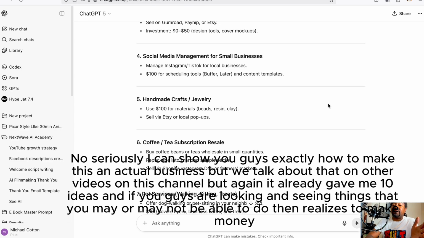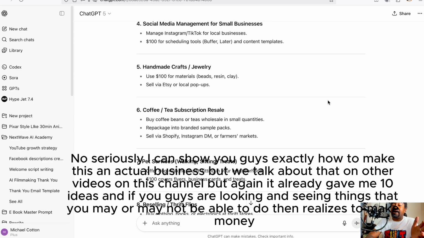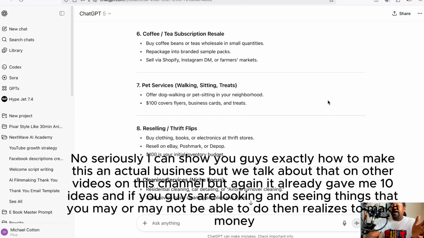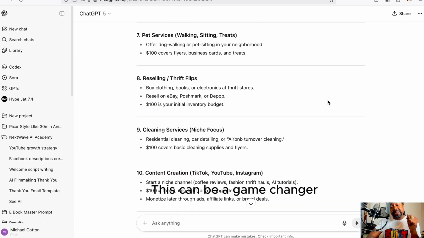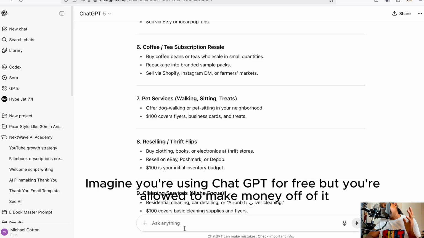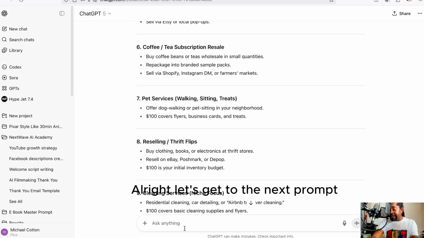And if you guys are looking and seeing things that you may or may not be able to do, then utilize this to make money. This can be a game changer. Imagine you're using ChatGPT for free, but you're allowed to make money off of it. All right, let's get to the next prompt.